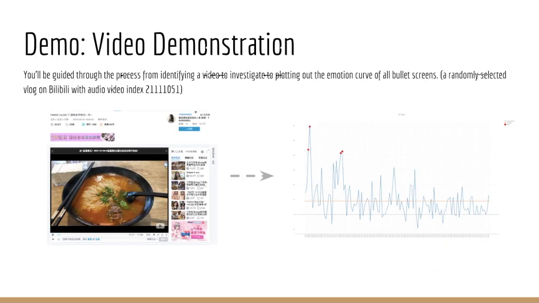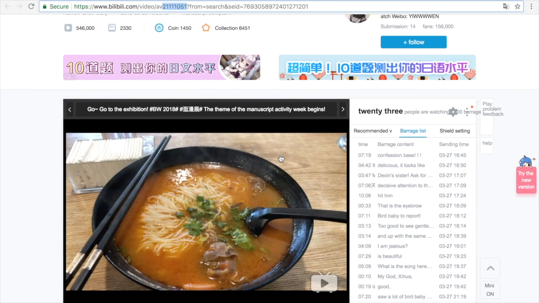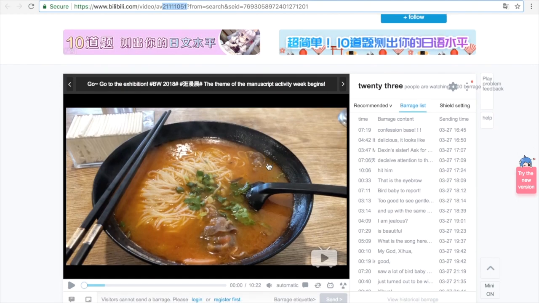Now, you'll be presented with a video that guides you through the process from identifying a video to investigate to plotting out the emotion curve of all bullet screens. Now, let me show you the process of generating the line chart of emotion value in a video. So first, let's look at the video that we want.